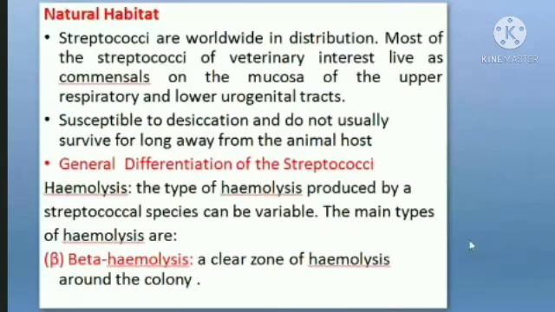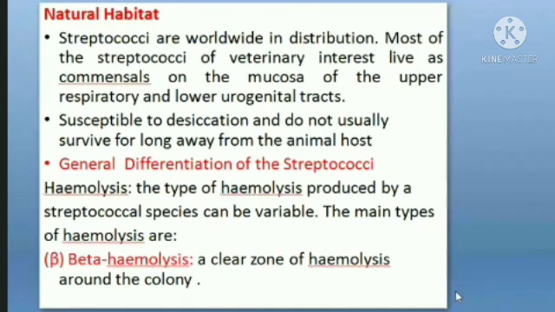Not moving into the detail, next we will come on to habitat. Where would you find this organism basically? These organisms are again commensals. They are basically found in the upper respiratory tract and the mucosal membrane of the lower urogenital tract. They are also sometimes termed ubiquitous in nature, that is, their distribution is worldwide. You can go anywhere and come across the streptococci organism.